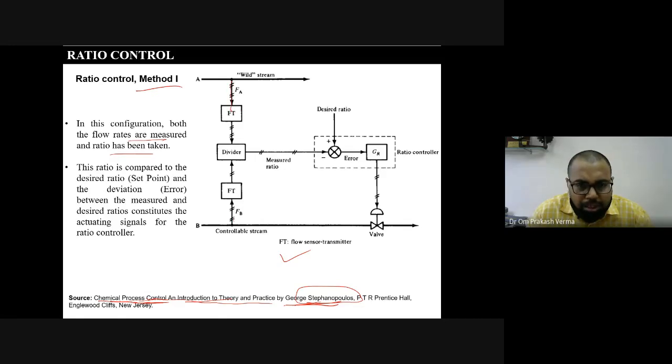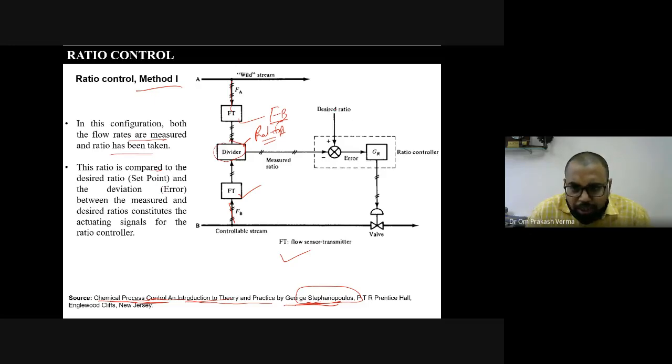This flow is measured with the help of a flow transmitter. And then some divider is used. With the help of the divider, we find the ratio of FB by FA,